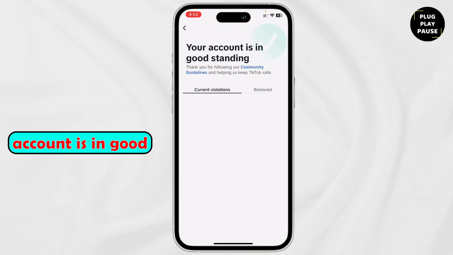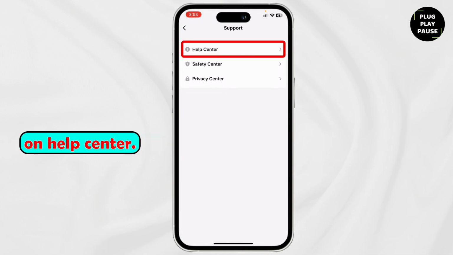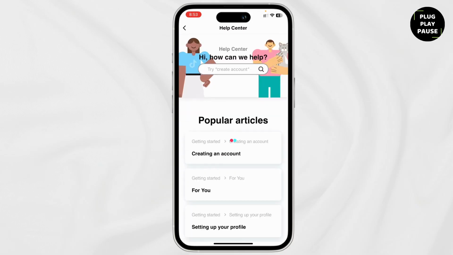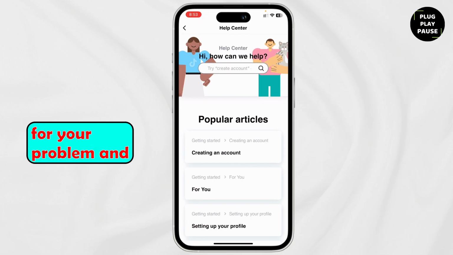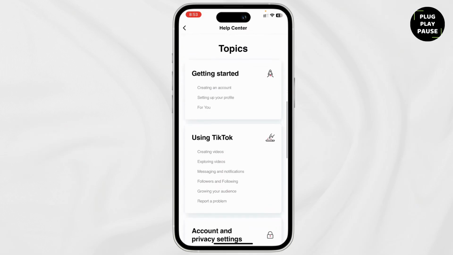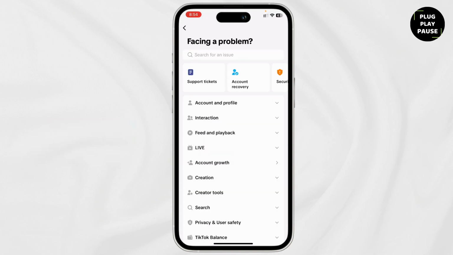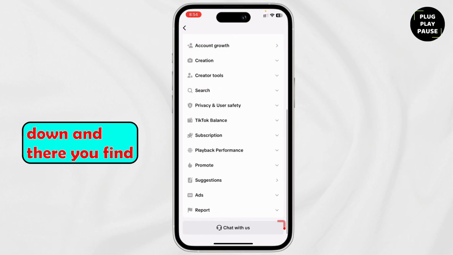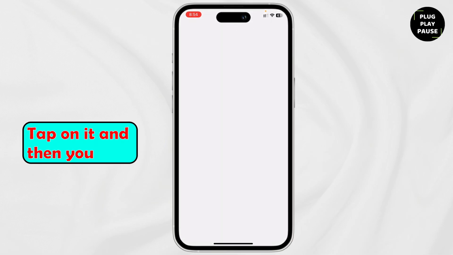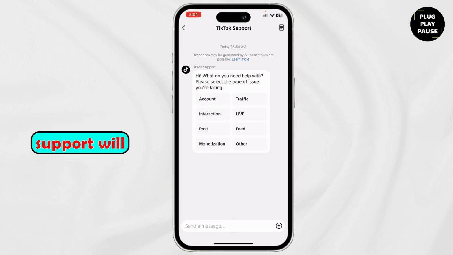However, if your account is in good standing but it's still not being sent to the For You feed, then go back and tap on Help Center. Here there are various popular articles, and you can search for your problem, and TikTok might help you out. You can even go to Report a Problem, and then scroll down, and there you'll find Chat with us. Tap on it, and then you can write your problem here, and TikTok support will help you out.